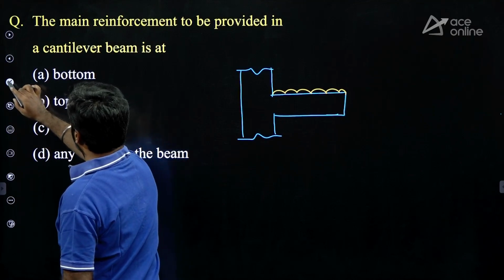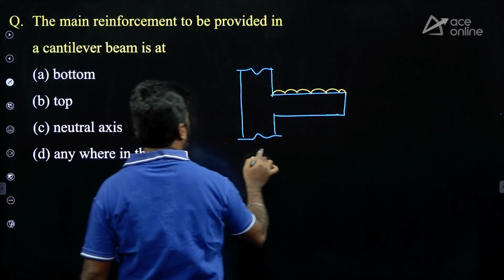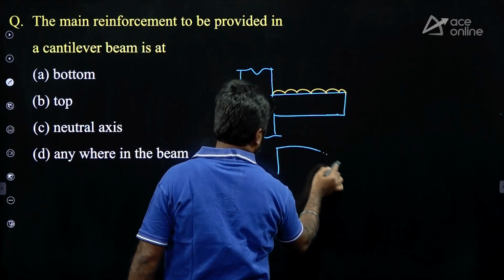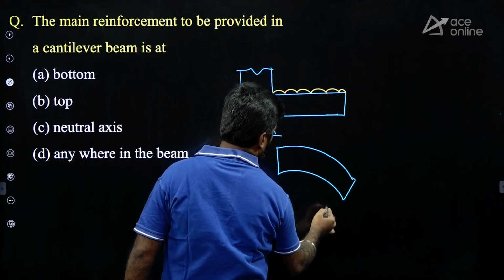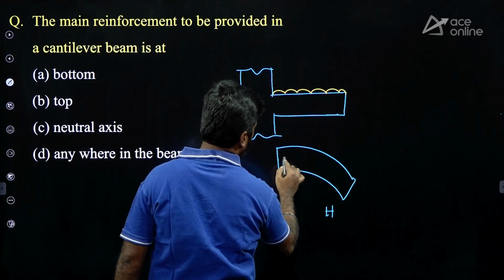Under the load, the cantilever beam will bend. So, this is hogging curvature.